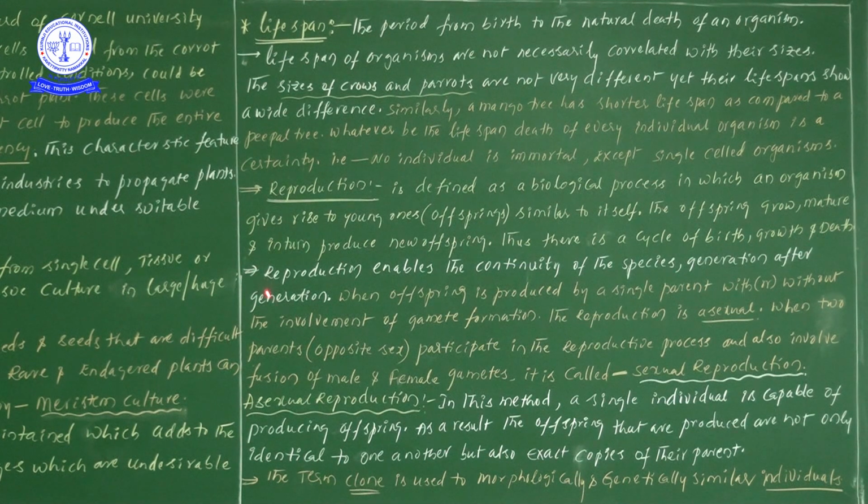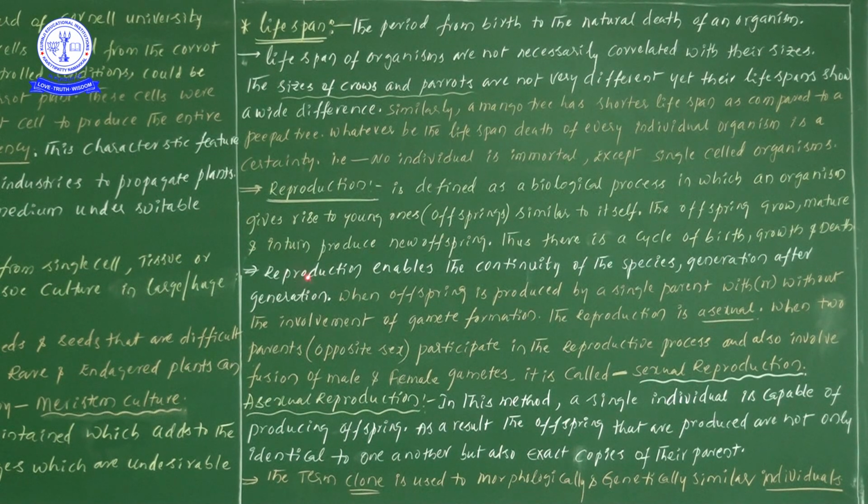Next one, reproduction enables, this is an important point. Reproduction enables continuity of a species generation after generation. Here our generations mean from our ancestors to parents to our generation to the next generation to the next, likewise. Offspring formation is taking place because of the process of reproduction.